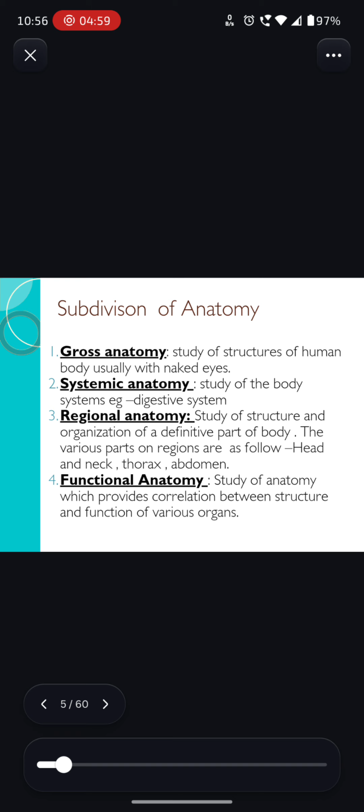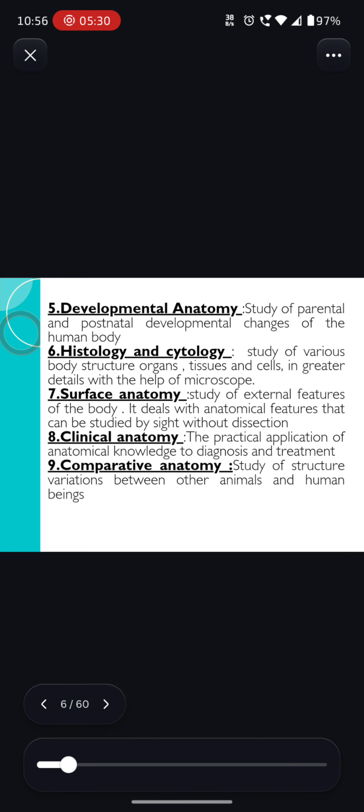Number four, functional anatomy, the study of anatomy which provides correlation between the structure and function of various organs. In functional anatomy, mainly we are going to study the function of organs, how they function, and how one organ's function relates to another organ's function. Next, number five, that is developmental anatomy, the study of prenatal and postnatal developmental changes of the human being.